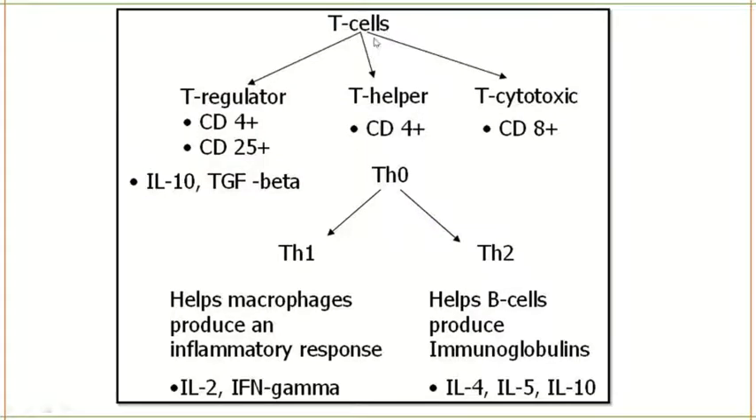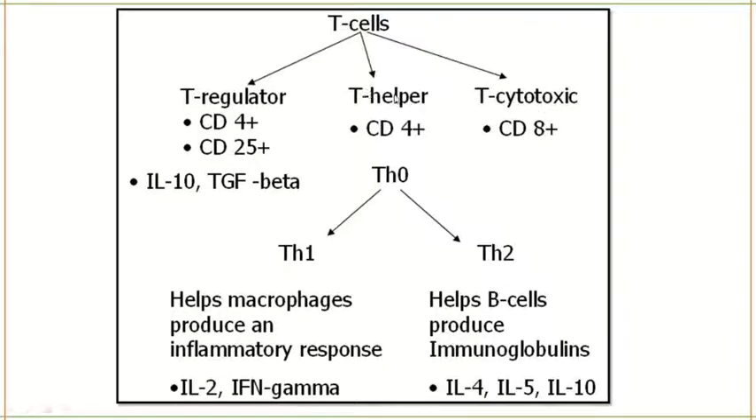So T cells can be T regulatory, T helper, T cytotoxic. If it is T regulatory, it will have the marker CD4 plus, CD25 plus, and interleukin 10 and TGF beta will be produced by T regulatory cells. If it is T helper cells, it will have CD4 plus marker, and T cytotoxic will have CD8 plus marker.